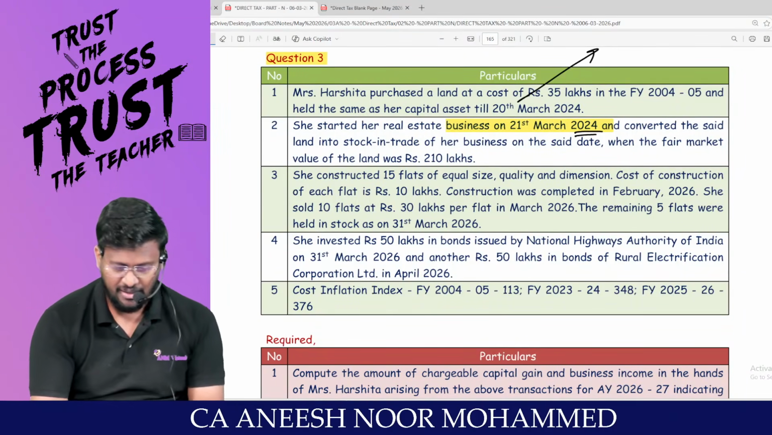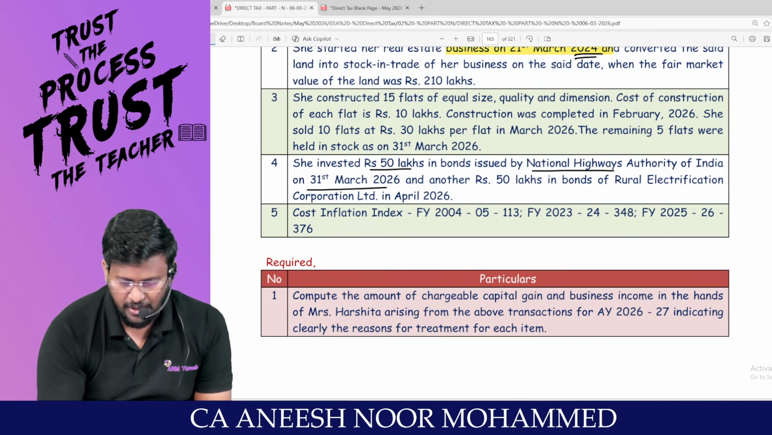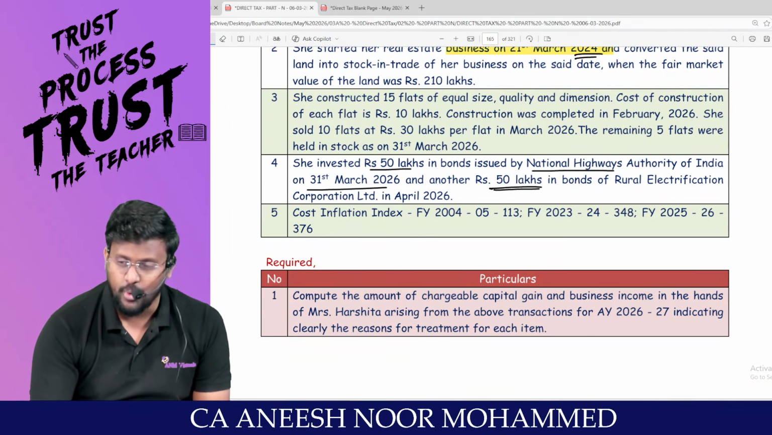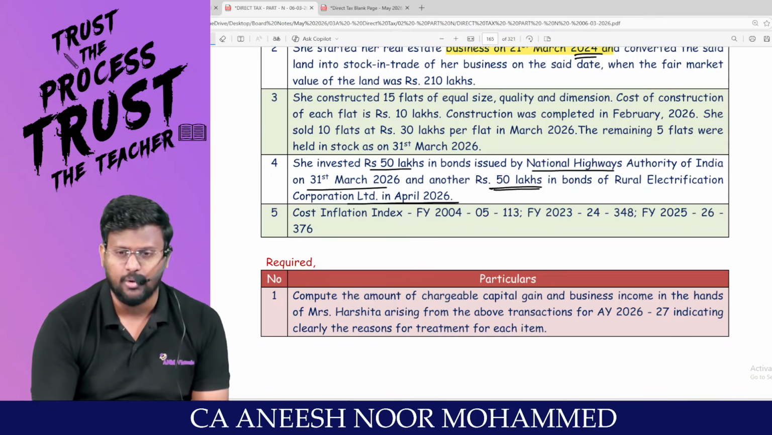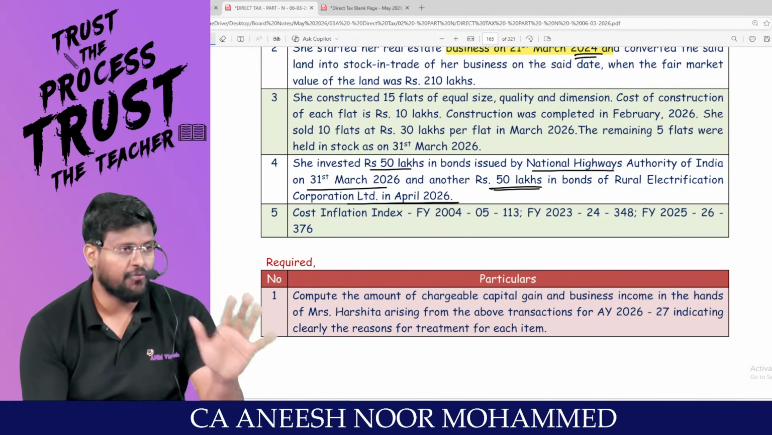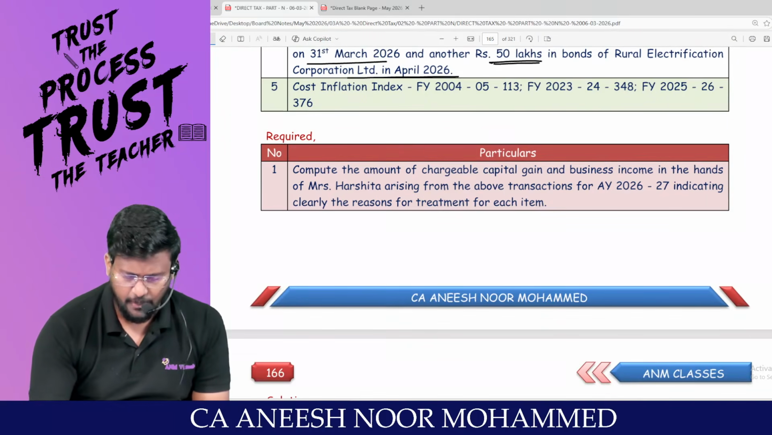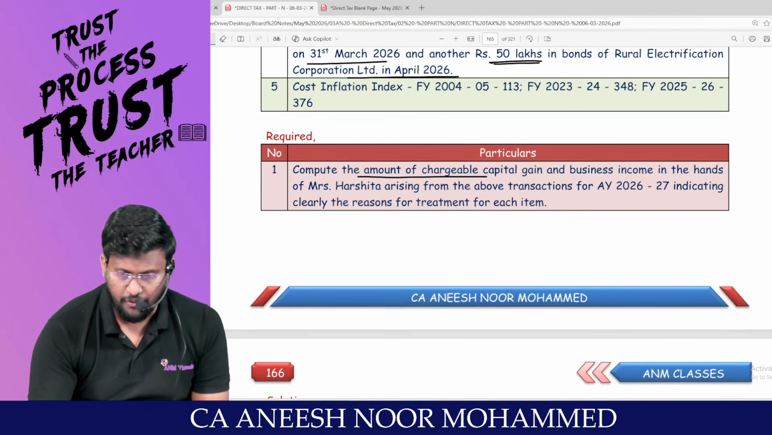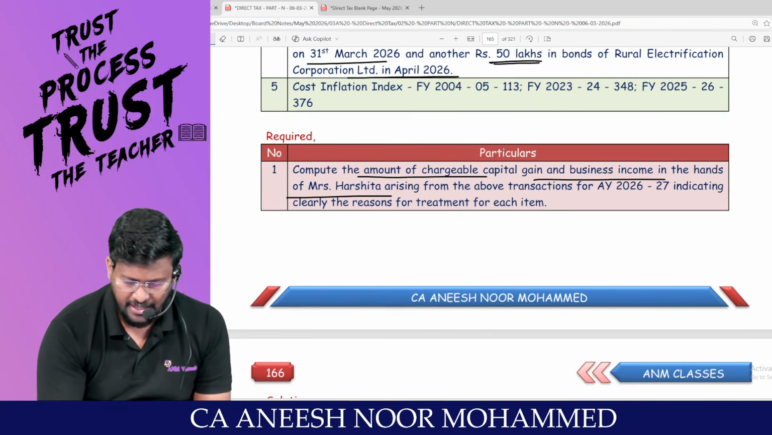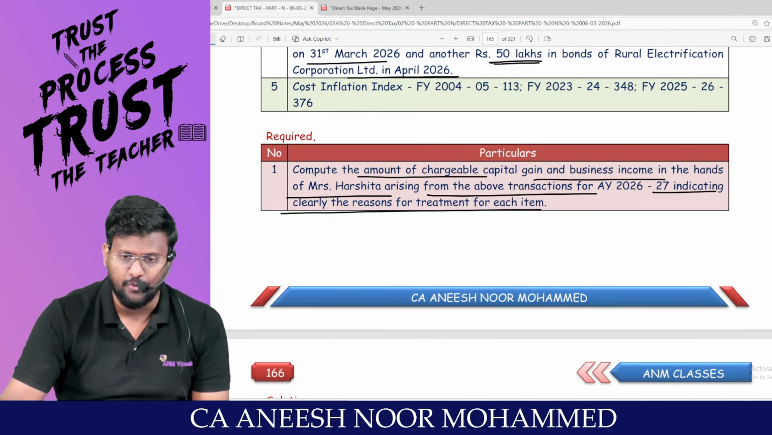Am I right? She invested 50 lakhs in bonds issued by NHAI on 31st March and another 50 lakh in Rural Electrification Corporation Limited in April 2026. We know the maximum exemption under 54EC will be 50 lakhs. Hello, sir? Yes, sir. Sir, CII has been given. Compute the amount of chargeable capital gain and business income in the hands of Harshida arising from the above transaction, indicating clearly the reason for treatment of each item.